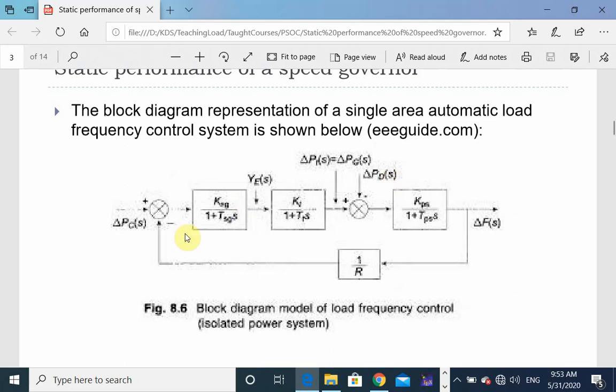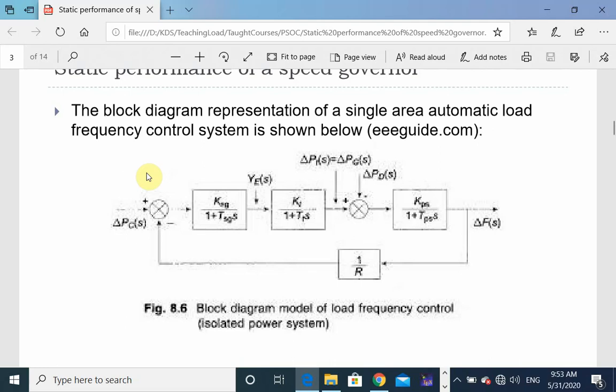But the speed changer cannot change its position instantaneously, momentarily, hence the speed changer position is the same. There is no change in speed changer position. Now the generator needs more power so that it can feed the increase in demand.